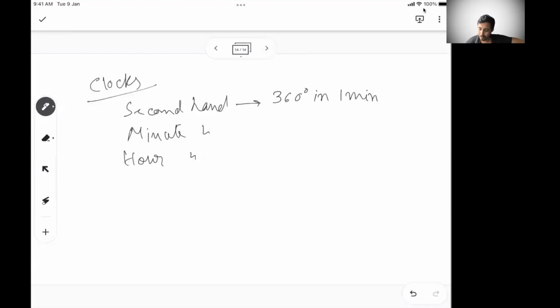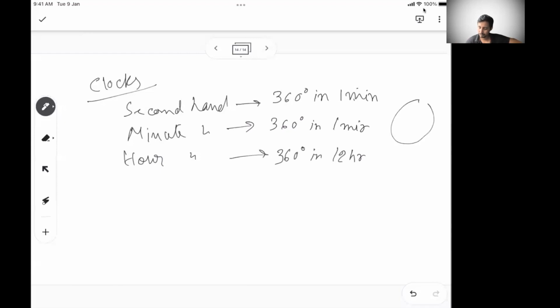So let's say the hour hand. See if this is correct or not. Think on this. I'll come back to this. If you think about the hour hand, it covers 360 degrees in 12 hours, right? So 360 degrees in 12 hours. So if I see a minute hand, for a minute, it covers 360 degrees, right? A minute hand, it covers 360 degrees in 1 minute.